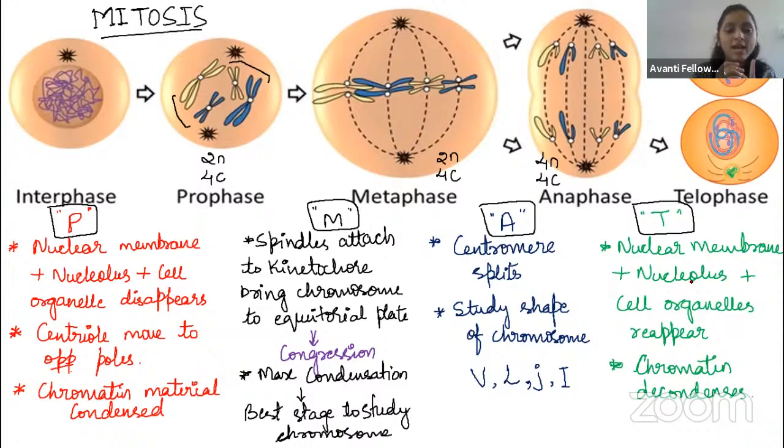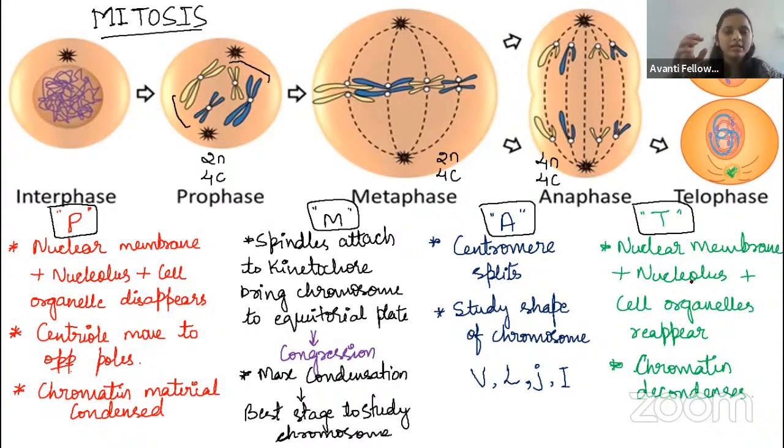Don't confuse the nuclear membrane and the nucleolus. The nucleolus is in the center of the nucleus, and it is going to disappear. Fine. And then the centriole will move toward the opposite poles. Okay, guys, so now what will happen in the metaphase?